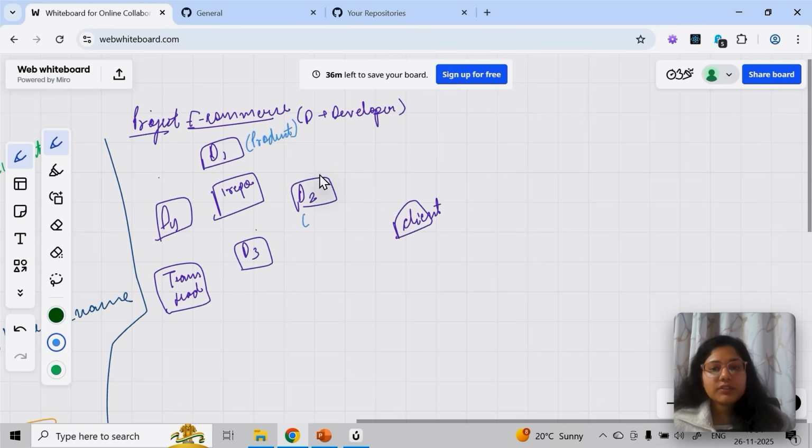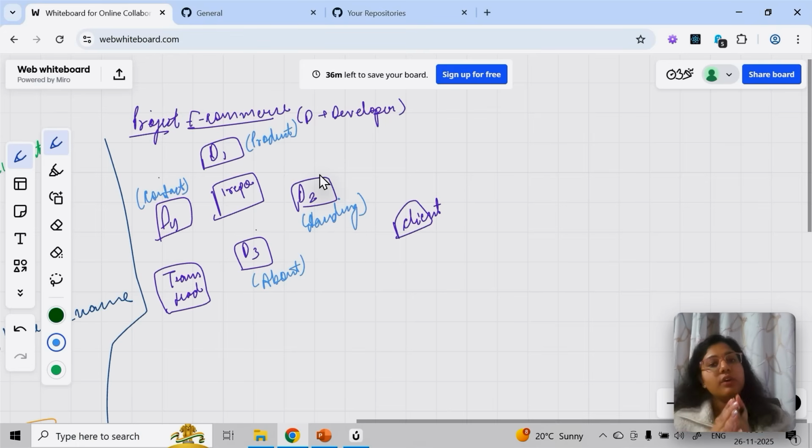This person is going to work on the landing page, the home page, the first page that opens when you open amazon.com, for example. This person is going to work on, let's say, the about page, and this person is going to work on contact. You can also think of it as a mobile application.